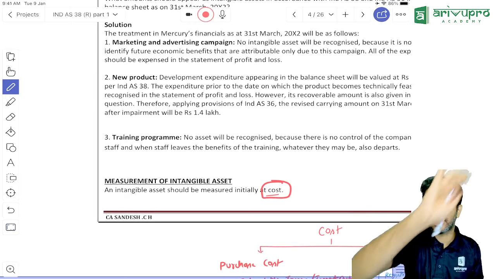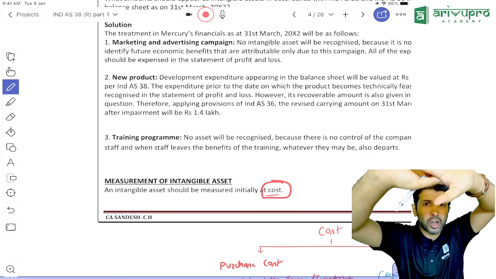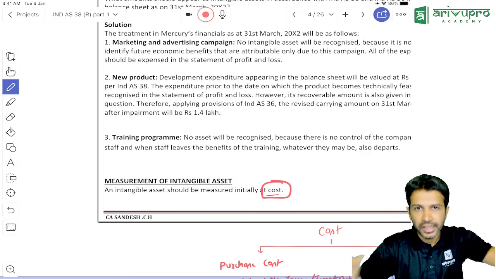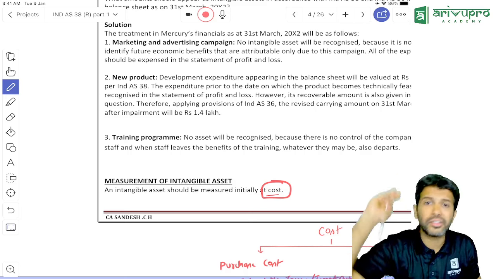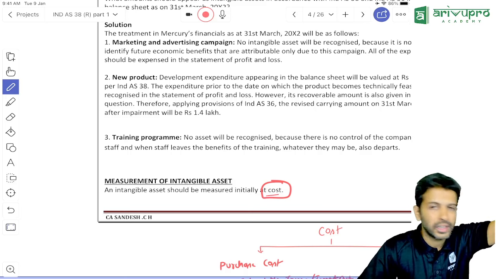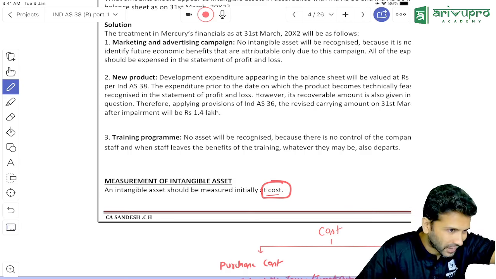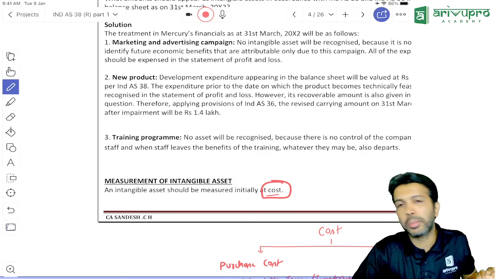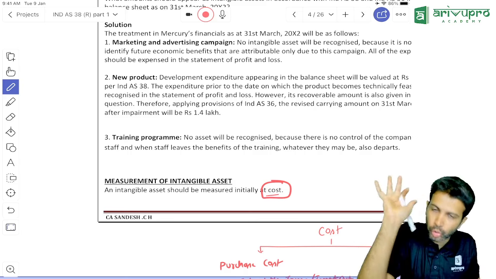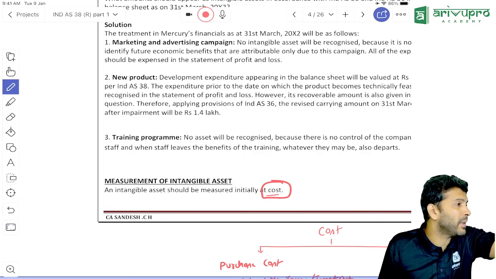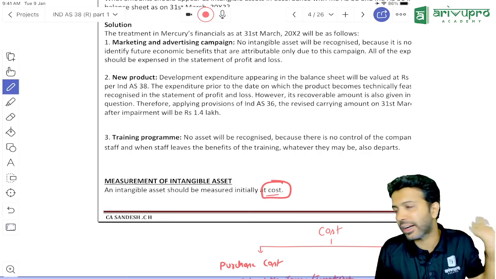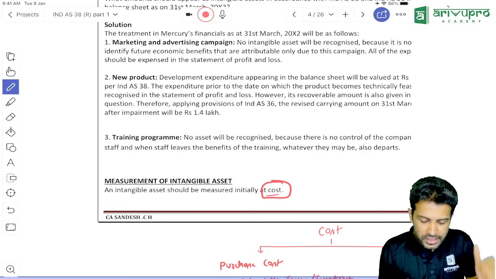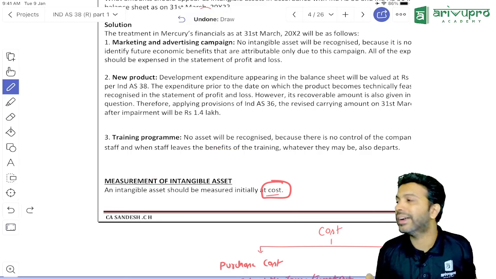Go back to IND AS 16. As per IND AS 16, initial costs are categorized into 3 categories. What are those? Purchase cost. If you have any non-refundable taxes and import duty, add it. If you have any rebates and trade discounts, minus. Then DAC, directly attributable cost. Directly attributable costs are those costs which are incurred to make the PPE ready for use by management or the company. Then we looked at DSR. Now use your common sense and tell me what is the cost breakup for intangible asset.